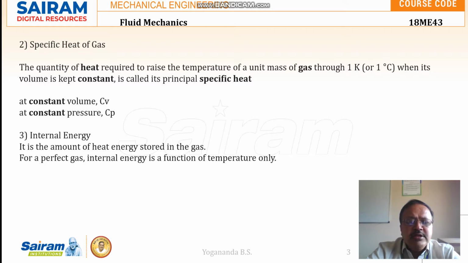Then internal energy: it is the amount of heat energy stored in the gas. This internal energy is a function of temperature only.